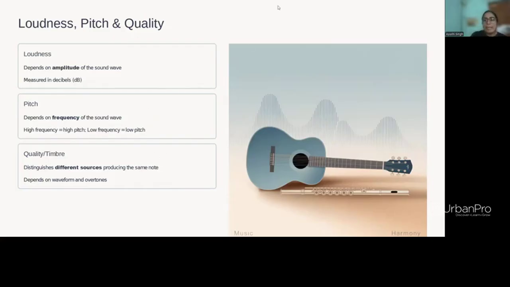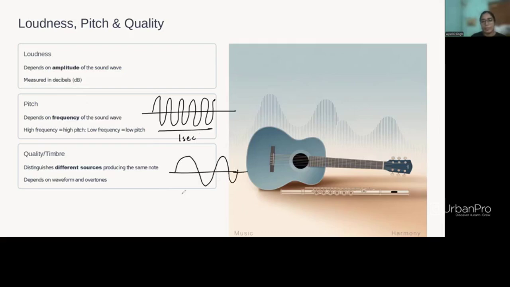So frequency is how many waves are happening in a certain period of time. Let's say this is 1 second, and here only this much in 1 second. So here the frequency is more because a greater number of cycles are being completed in a given amount of time. Here, fewer cycles are being completed. So here the pitch will be low and here the pitch will be more.